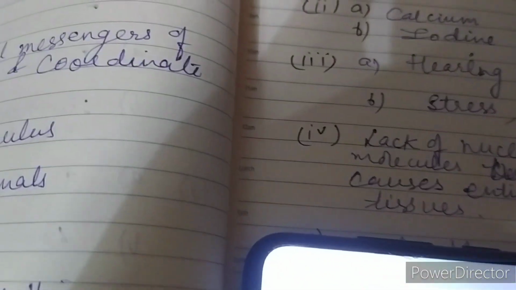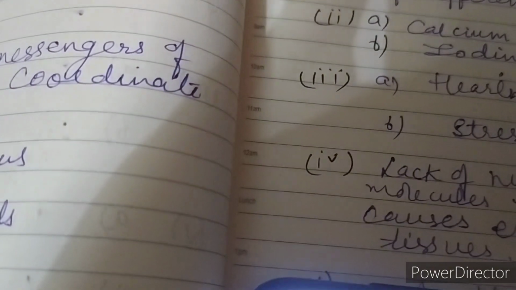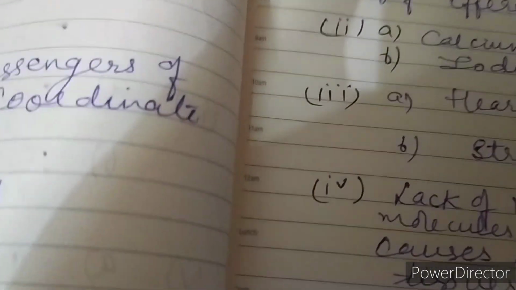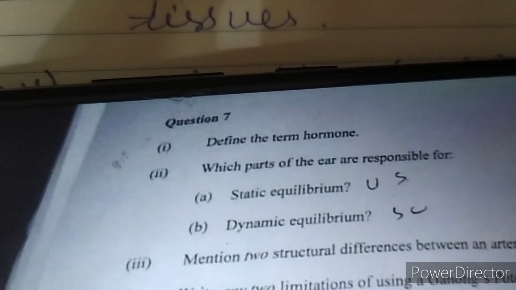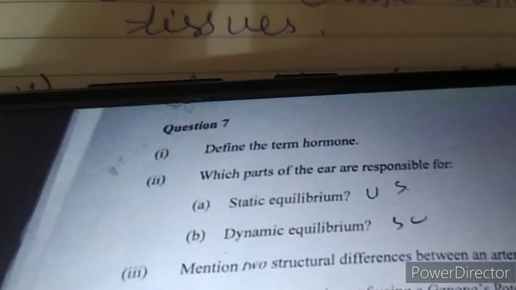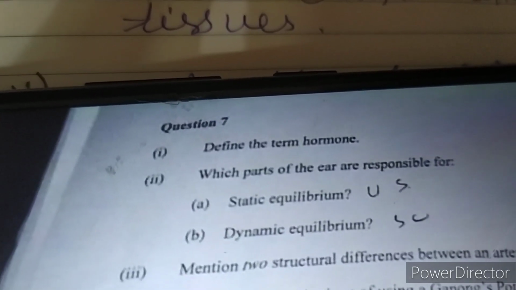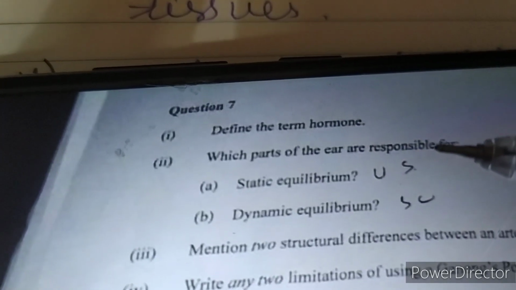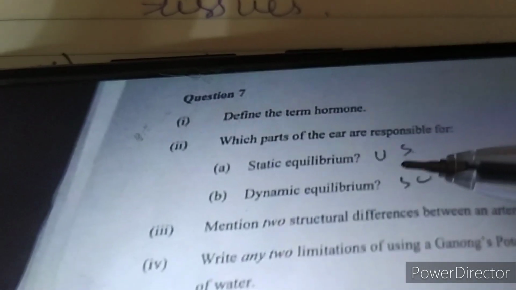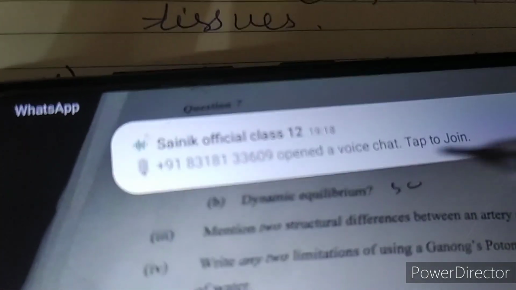Next question we come to is question number 7, in which the first part is, define the term hormones. So hormones are the chemical messengers which control and coordinate the body activities, that is, which activity will take place in which sequence and what will take place.